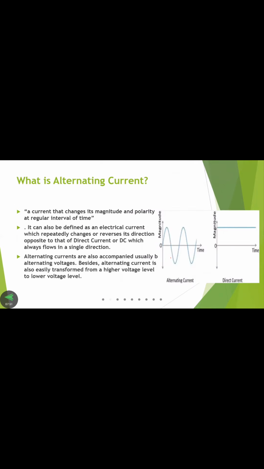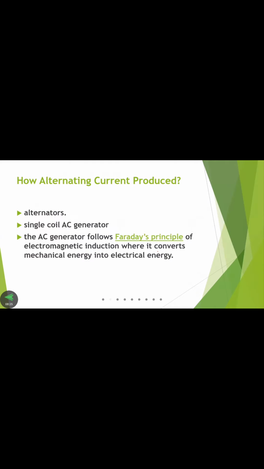In the previous class we discussed what is alternating current and what is direct current. Alternating current is nothing but current that changes magnitude and polarity at regular intervals of time. If it does not change direction and magnitude, that is called direct current. The magnitude does not change, and similarly the direction also does not change. So that is called DC current.